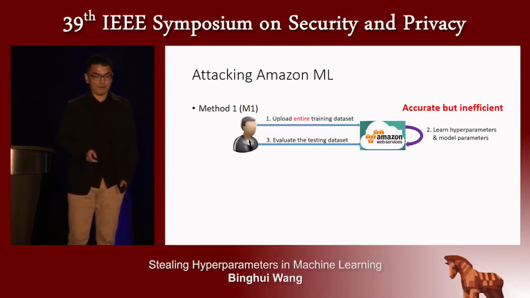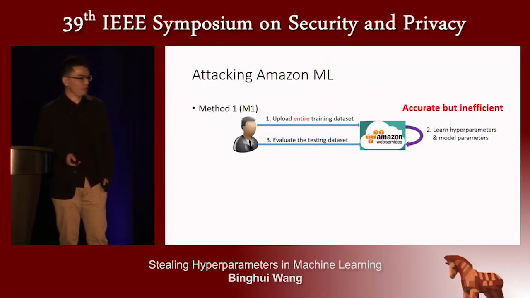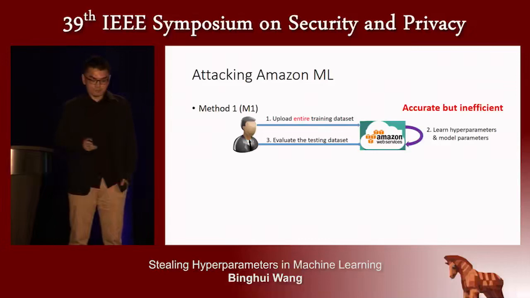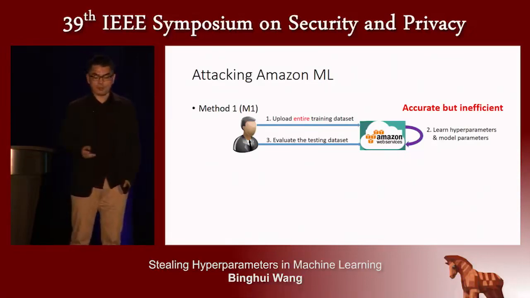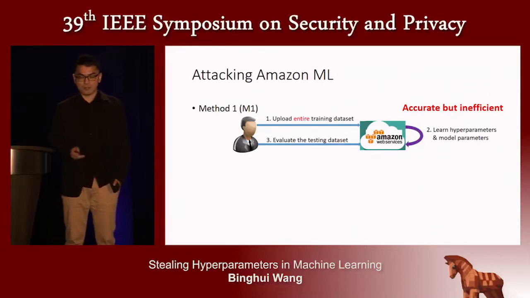However, this method is accurate but inefficient. This is because M1 uses the entire training data set to learn model parameters, so it is accurate. However, it also uses the entire training data set to learn hyperparameters, so it is inefficient.